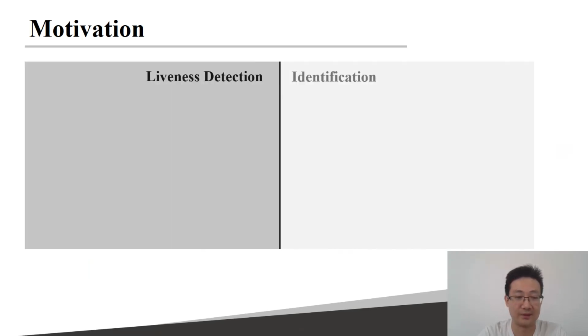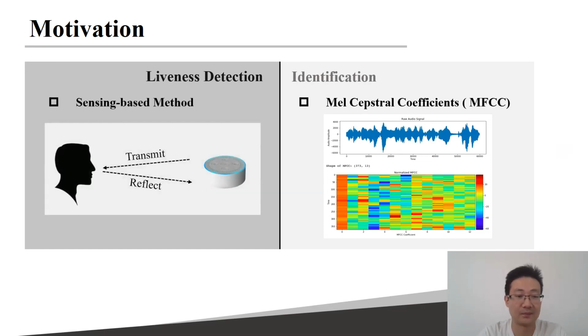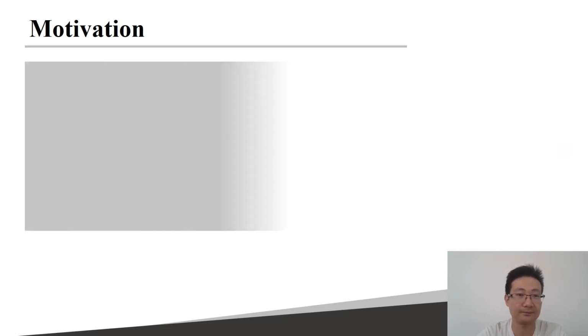In the literature, verifying live and legal user, these two aspects has been studied separately. The user's identity can be verified by extracting user-specific features from voice commands like the IMWUT. To verify a live user, we can ask the UVI device to transmit certain signals to capture the user's body movement to defend the attack of replaying the legal user's voice.